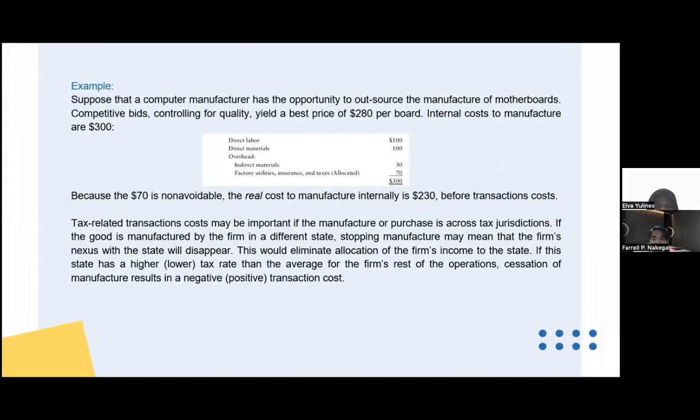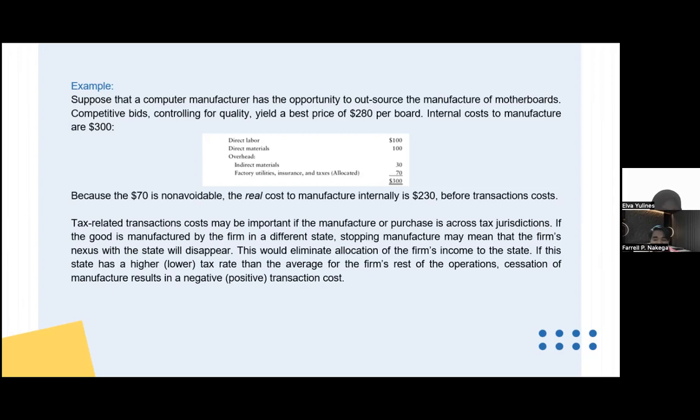As you can see in this example, there is direct labor, where the price is $100, and the next is direct material, where the cost is $100, with the overhead on direct material at $30, and then factory utilities, insurance, and taxes allocated at $70, which concludes at $300. Because the $70 is not avoidable, the real cost to manufacture internally is $230 before the transaction costs.